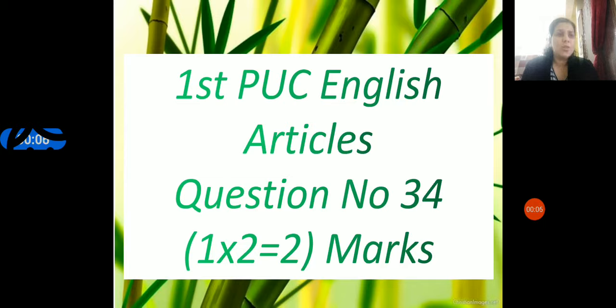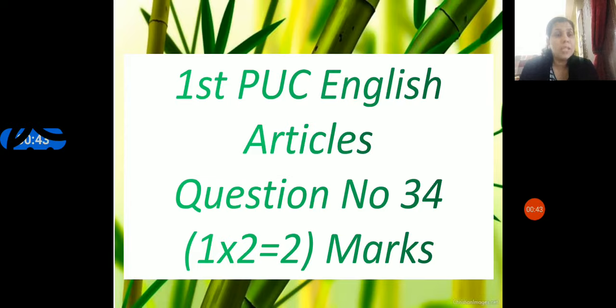Today we are going to learn question number 34 from your first PUC question paper. Question number 34, fifth main from your question paper, carries 4 marks in total. From the articles you have to write 2 articles, fitting 2 articles into the paragraph given in the question. That carries 2 marks. The rest 2 are preposition.